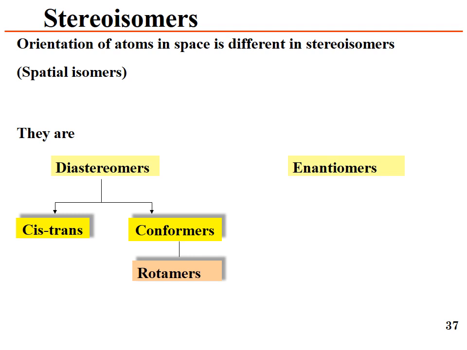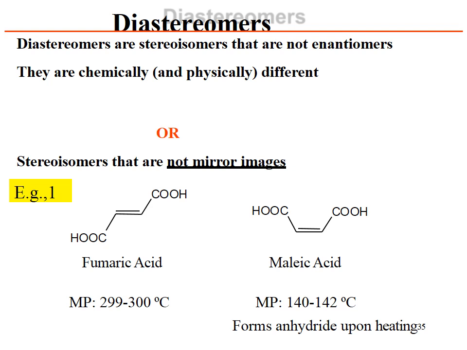Stereoisomers: the orientation of atoms in space is different in stereoisomers. They are spatial isomers, such as diastereoisomers, cis-trans isomers, conformers, rotamers, and enantiomers. These are types of stereoisomers. Diastereoisomers are stereoisomers that are not enantiomers, meaning they are not mirror images, and they are chemically and physically different.